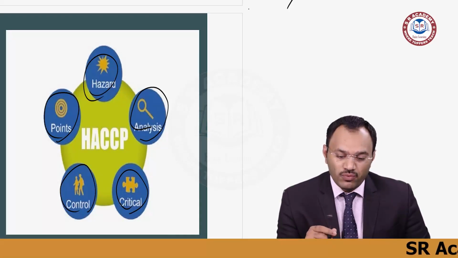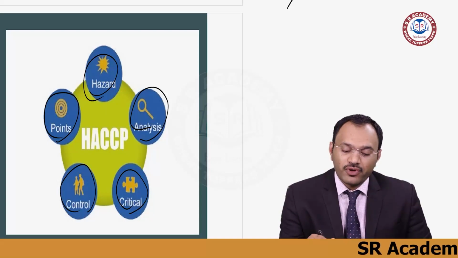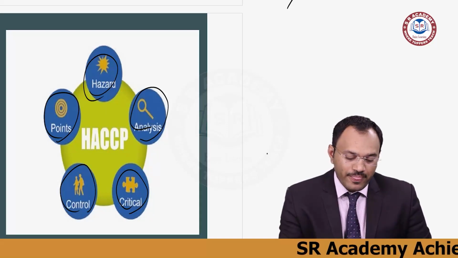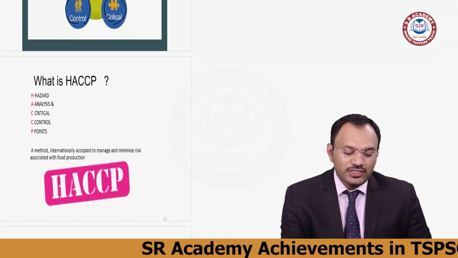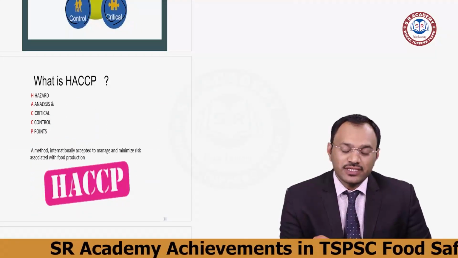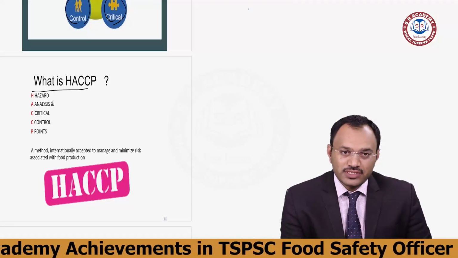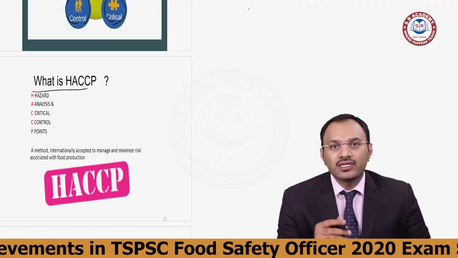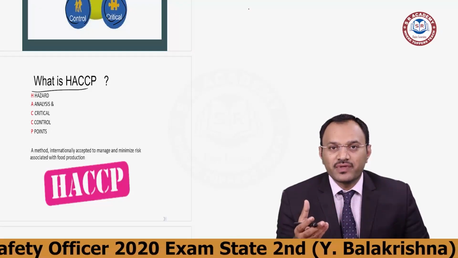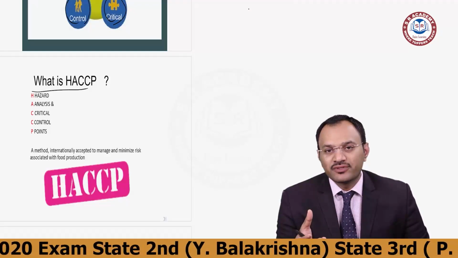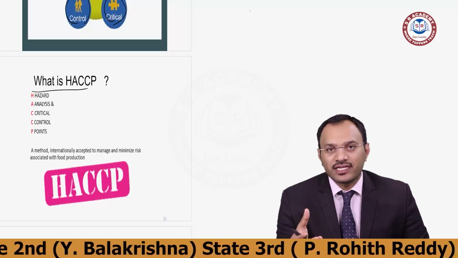This is called a predominant process in the food industry. So, what is HACCP? It's a method or process that industry follows in an internationally accepted way. Food safety is not only related to regional aspects, it is an international requirement.